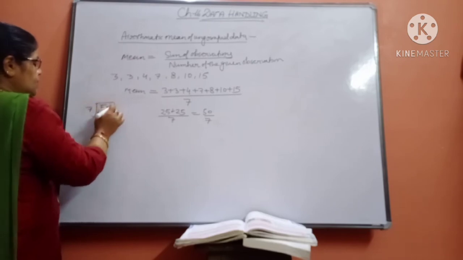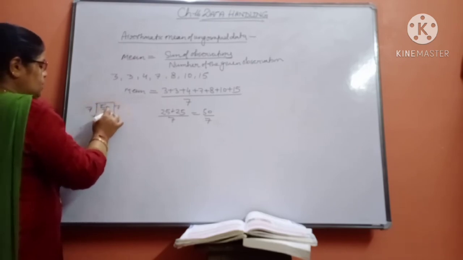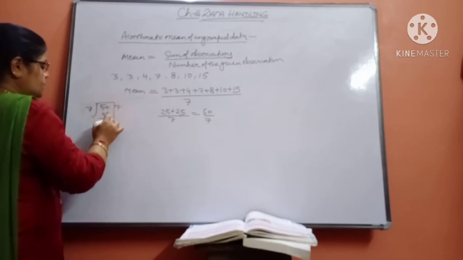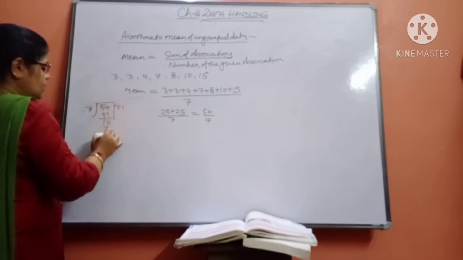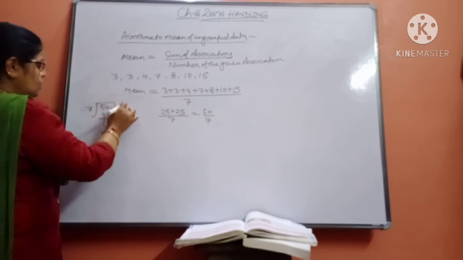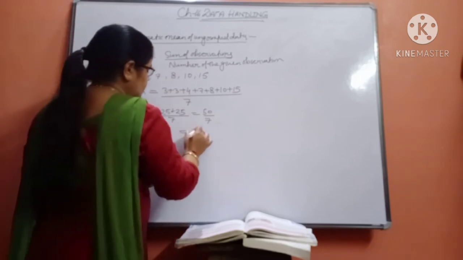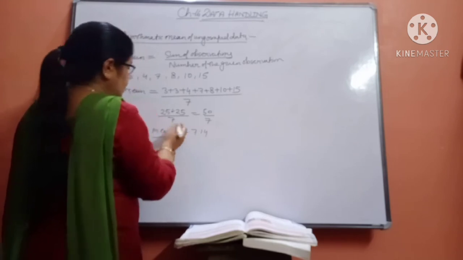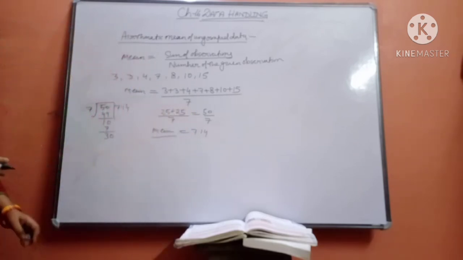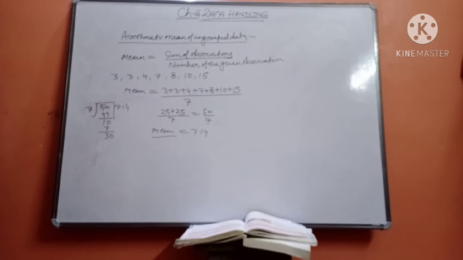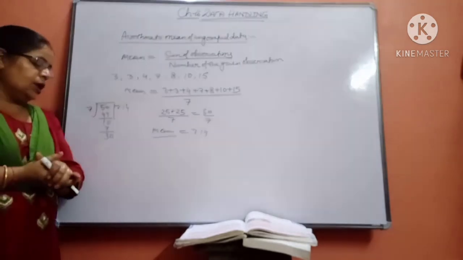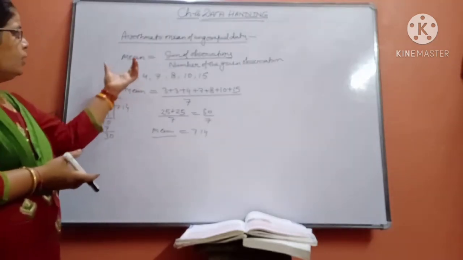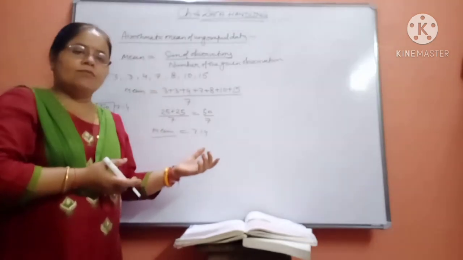7 times 7 is 49, so 1 remains, and we put the decimal point here. 7 times 1 is 7, then 3, 7 times 4 is 28, 20 remains. So your mean will be 7.14. Mean or average, if you take out the average, it will also be the same. Mean and average are very closely related. In this way we can find the mean of the given observations.